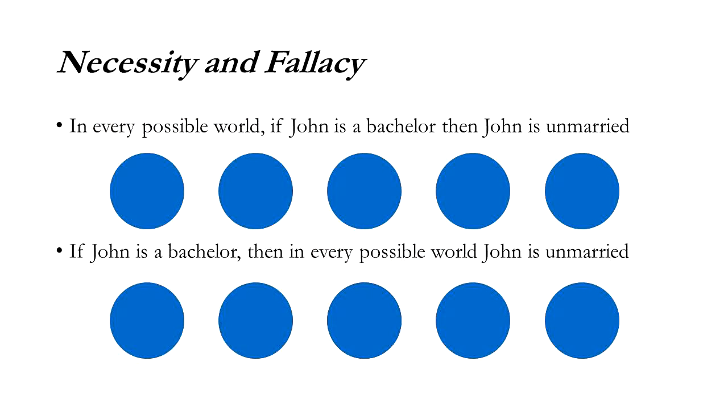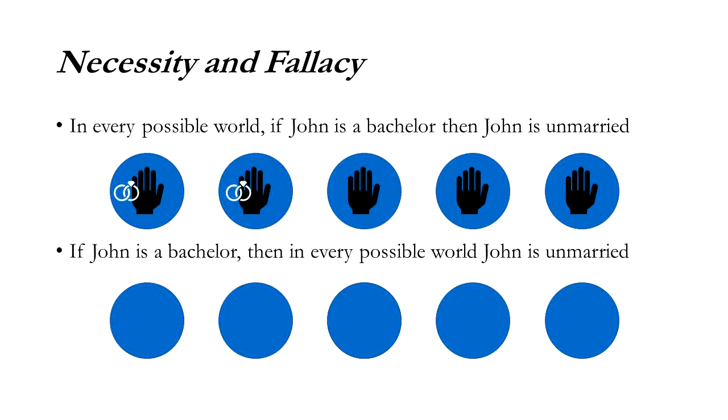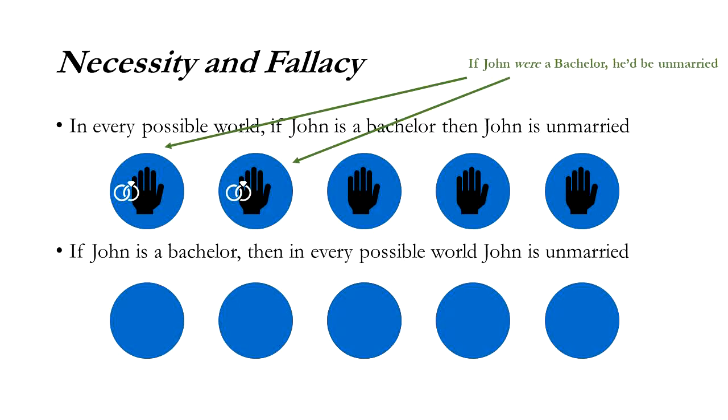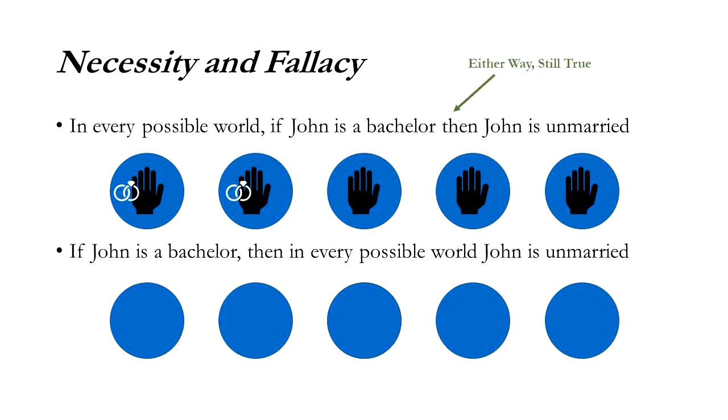Now, here are some possible worlds. I'll just pop them in here to populate. Now, here are a bunch of worlds with me in them. Only in some of them am I hitched, right? Now, we'll say this one's the actual world. And in these cases over here, I'm a bachelor and also unmarried. Of course, I'm not a bachelor here, but I'm also not unmarried. Now, if I were a bachelor, I'd be unmarried. I'm just not a bachelor. Either way, this expression, according to this setup of possible worlds, is still true.